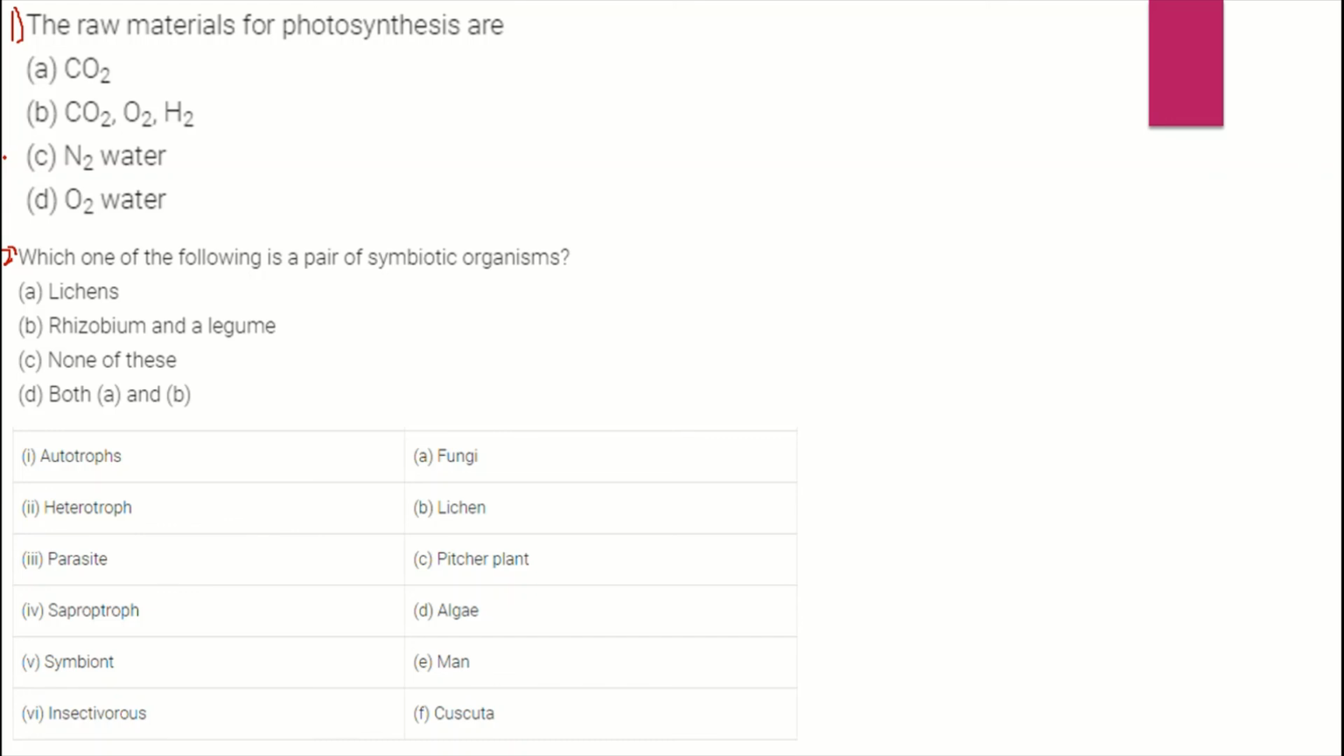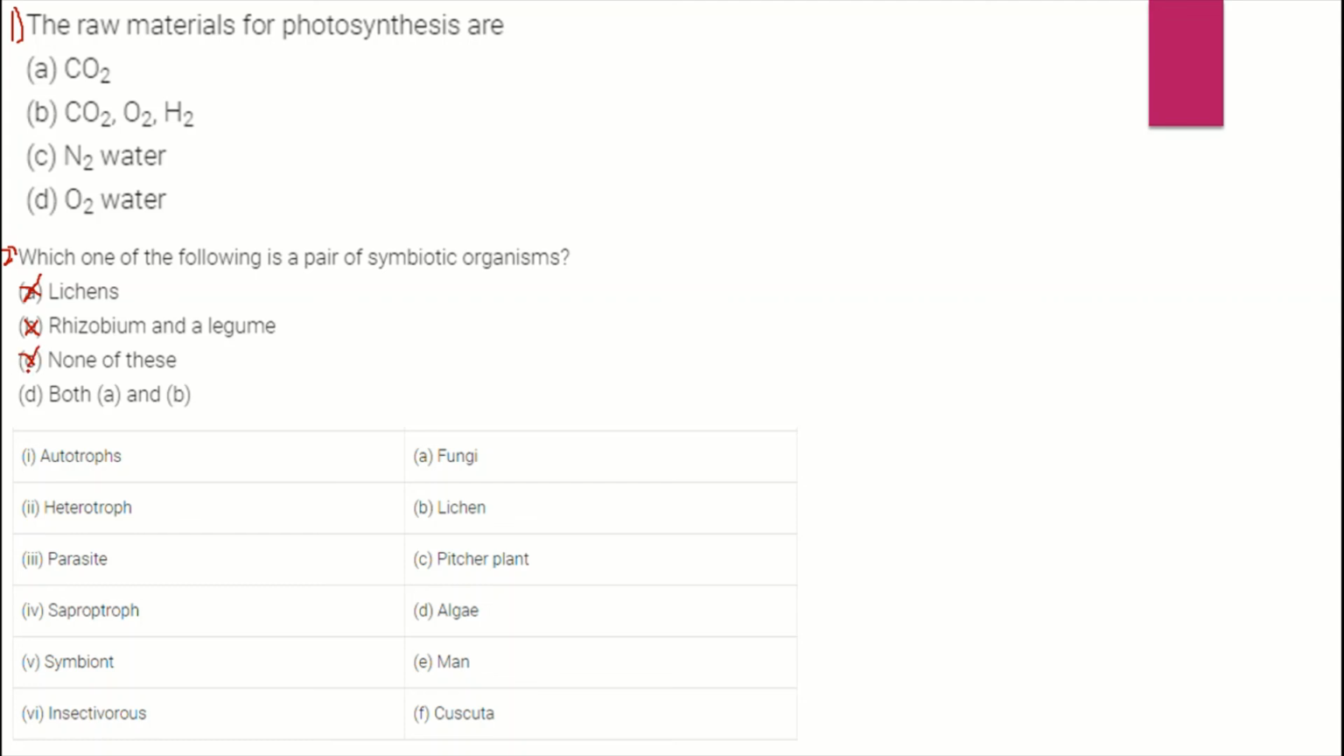Okay. Next, which of the following is a pair of symbiotic organisms? Now think and answer. Giving you 10 seconds. 10, 9, 8, 7, 6, 5, 4, 3, 2, 1. The time is up. The guys who chose lichens only are wrong. The girls who chose rhizobium and legume are wrong. The guys who chose none of these are wrong.